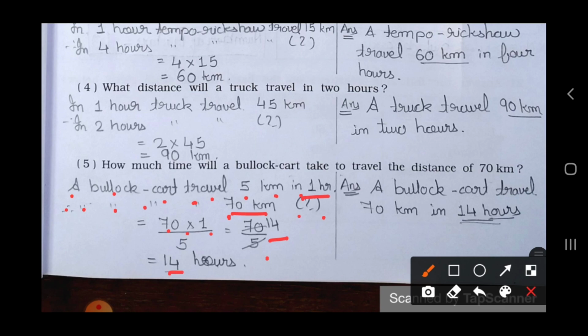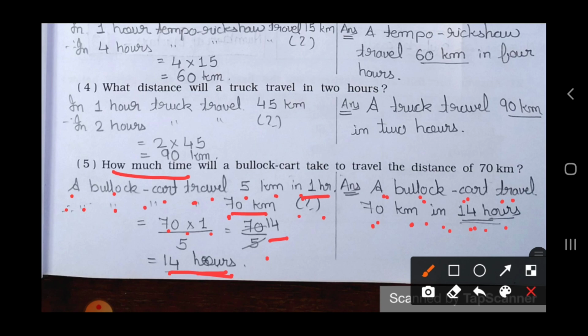So 14 hours. We have to find out the time, and the time is in hours. So the answer is a bullock cart travels 70 kilometers in 14 hours.